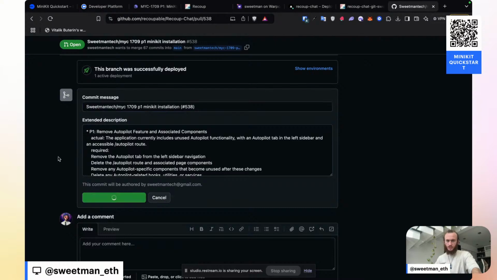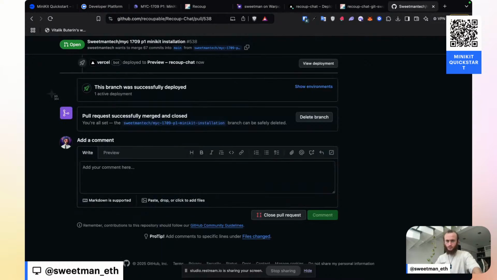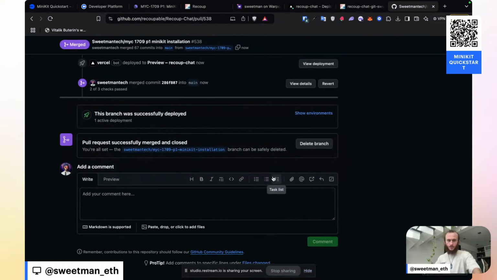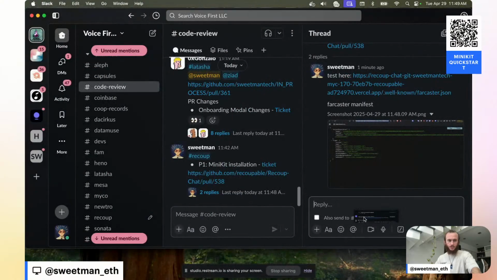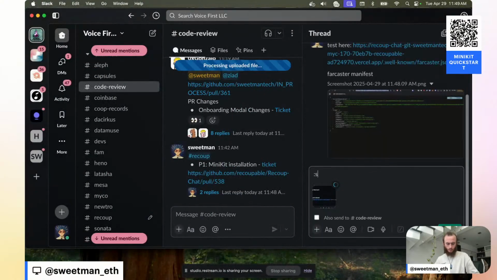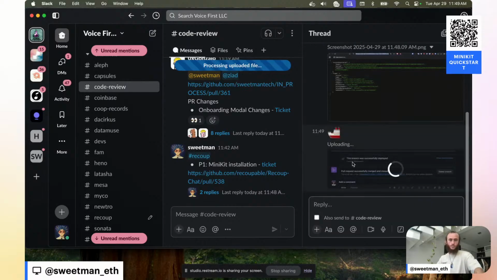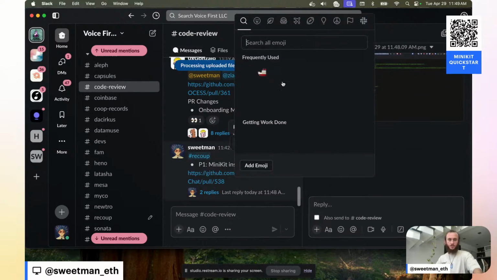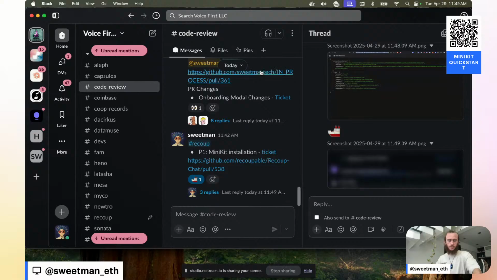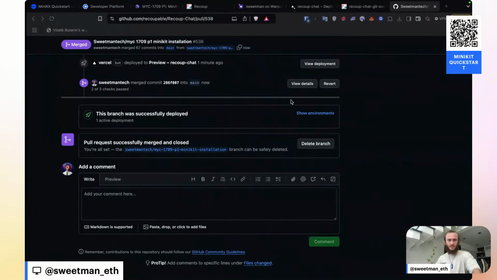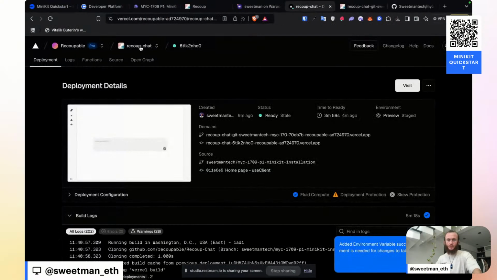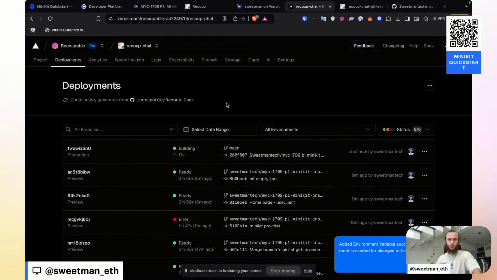Squash and merge. Let's get this shipped. All right, we've shipped our first pull request of the day to production. Let's add the shipping emoji onto here. And let's see what happens when this gets published into production.